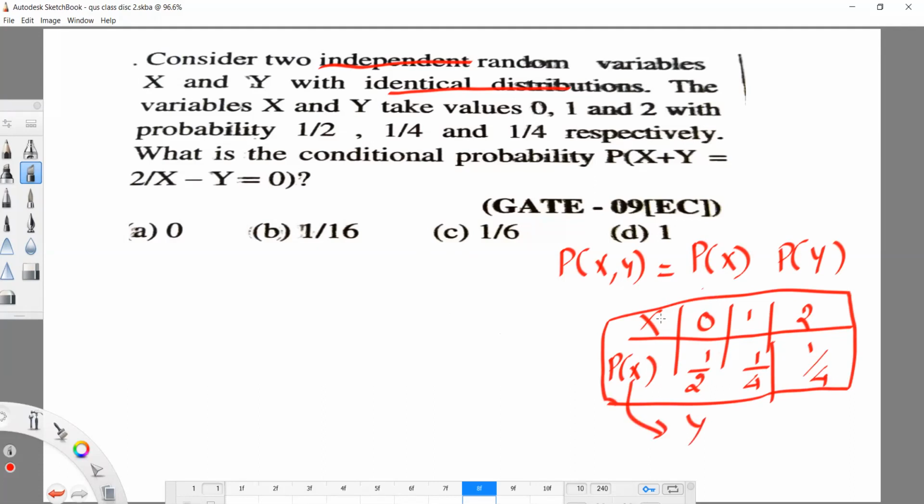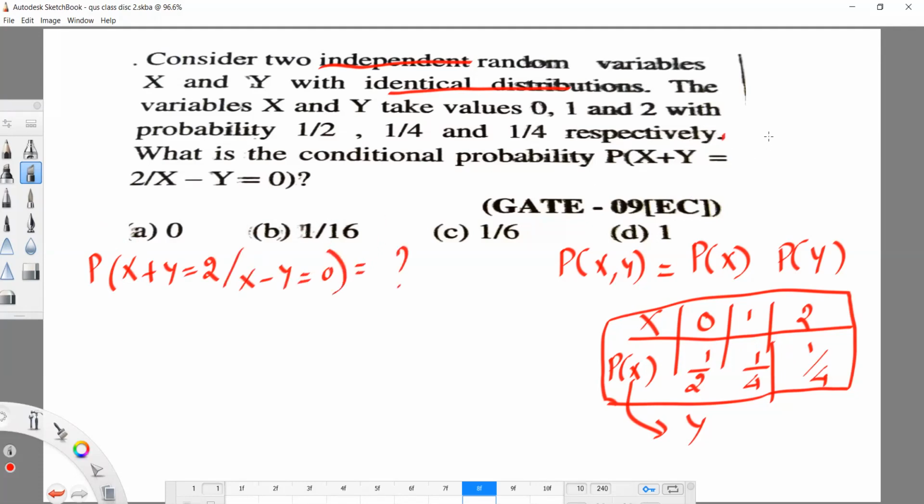So they have given us that x and y are identical. So y also takes values 0, 1, 2, with p of y equal to 1 by 2, 1 by 2, 1 by 4. Okay. Now we need to find the probability of x plus y equal to 2, given x minus y equal to 0. This is a conditional probability we have to find.